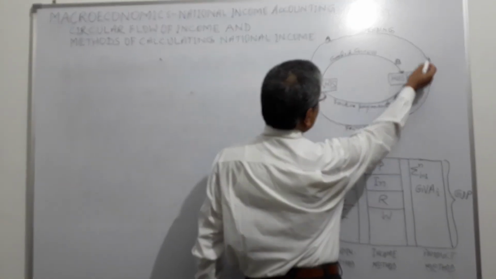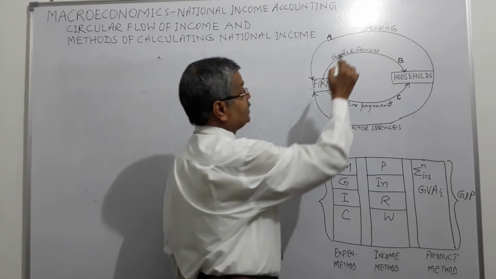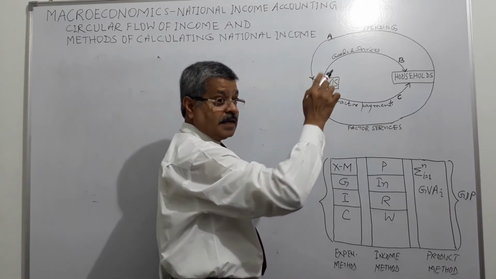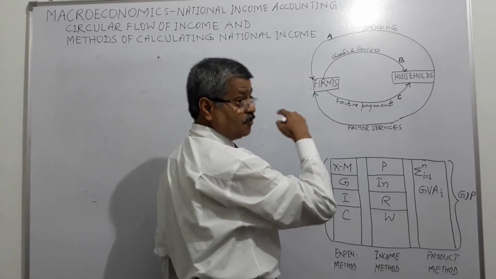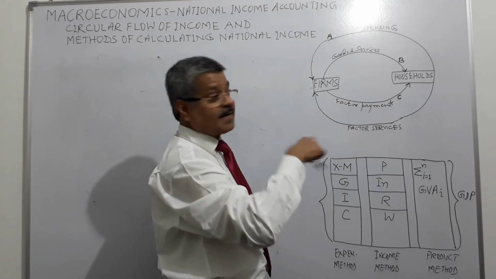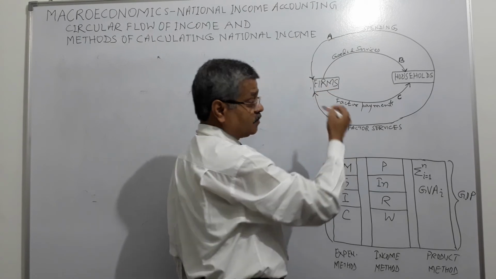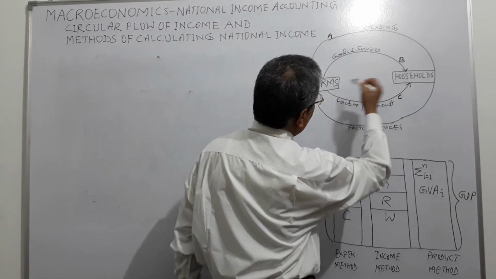So when households are spending on acquiring goods and services from the firms, that is called the expenditure method. They are spending and the expenditure money is going back to the firms, which they had earlier paid as factor payments. And when firms have employed their labor, produced goods and services, they are selling them to households.